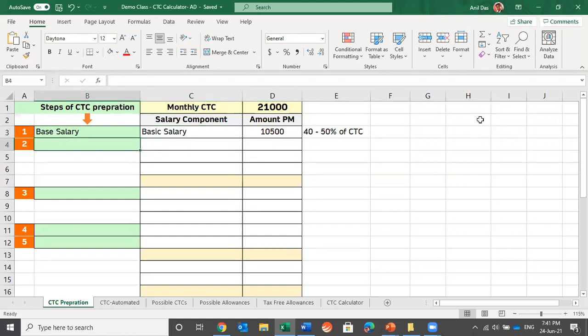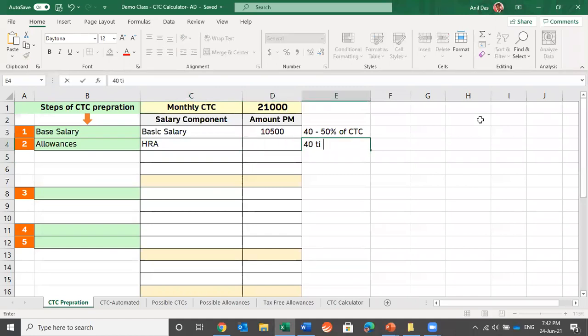In the second step, we have seen that we need to work on the allowances which your company is providing. Allowances can be many and differ from company to company. Let's keep HRA, which is something you will see that almost all the companies have as a component in the salary slip. So HRA is normally kept as 40 to 50% of basic salary. And why is it kept 40 to 50% of basic salary? Because this much amount is getting benefited from the income tax law.